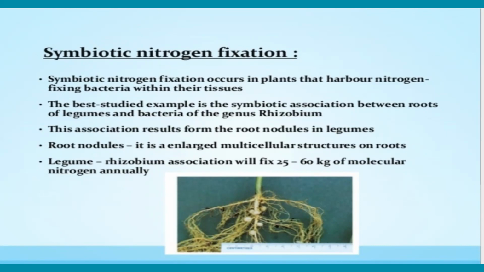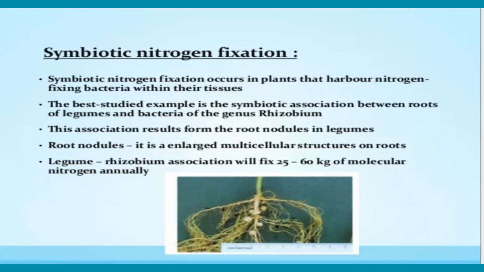Okay. In higher plants, the nitrogen fixing microorganisms are found in small knob-like outgrowths called nodules, root nodules. Symbiotic nitrogen fixation occurs only in plants that harbor nitrogen fixing bacteria within their tissues.